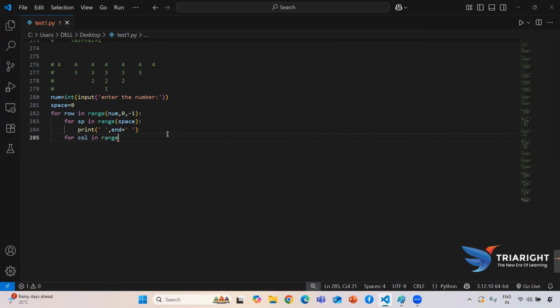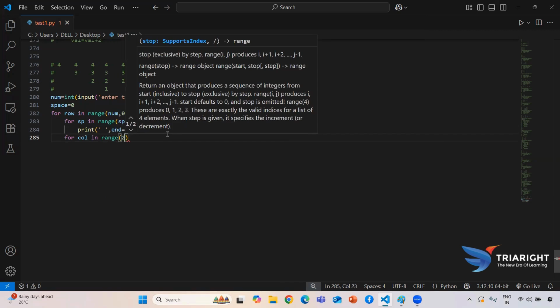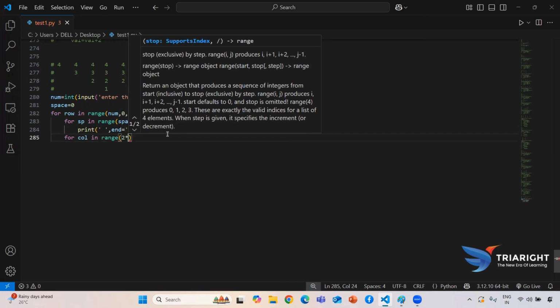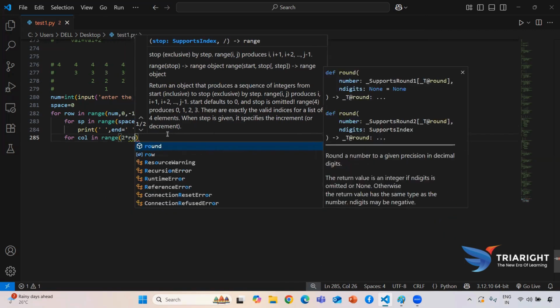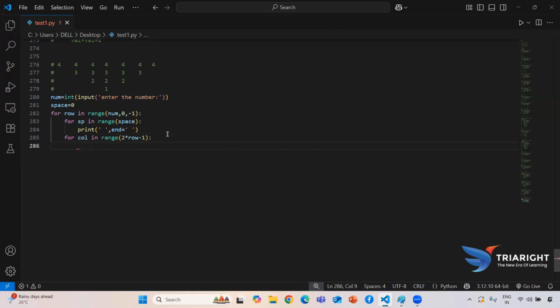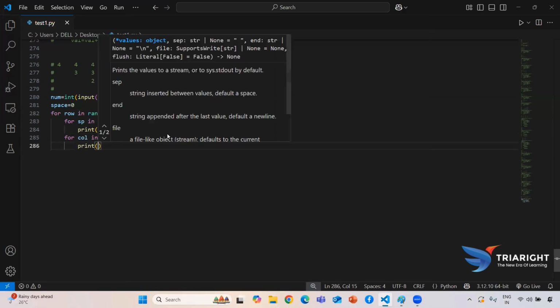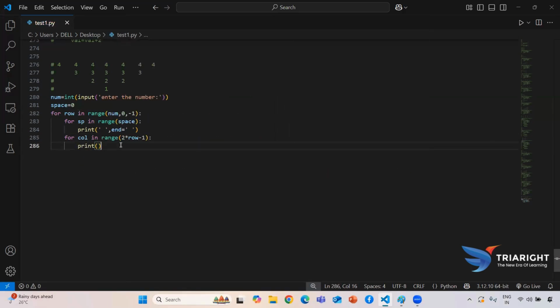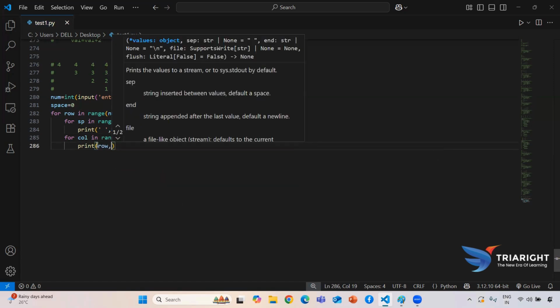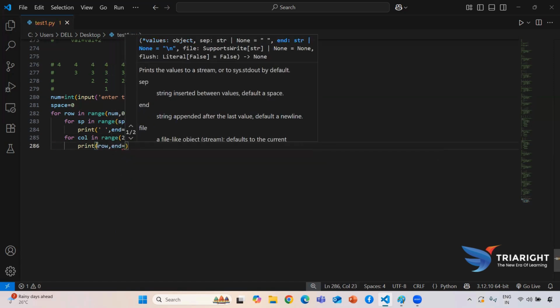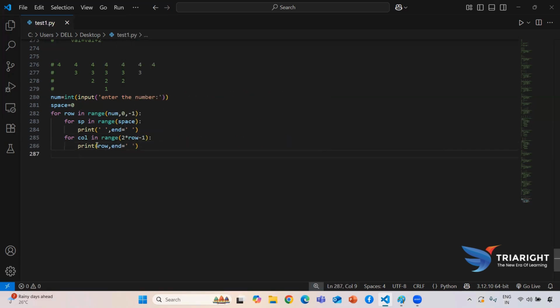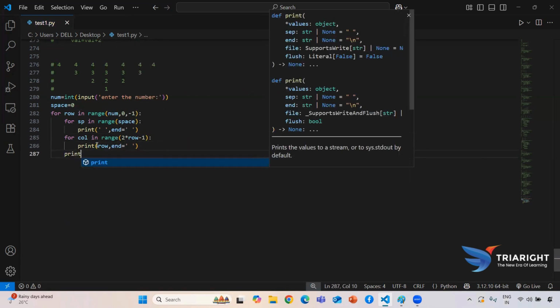So for col in range, here I need to give this condition, 2 into row minus 1. After that, if I'm passing it like this, it will print 4, 3, 2, 1. But here I'm printing only 4, so I'll directly give my row value. Then I'm using the end function to print in a single line.